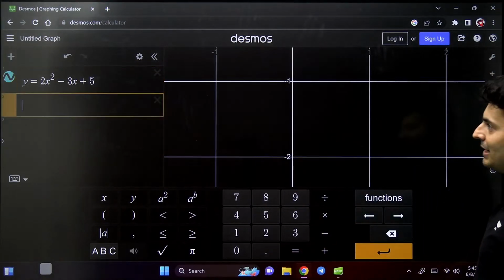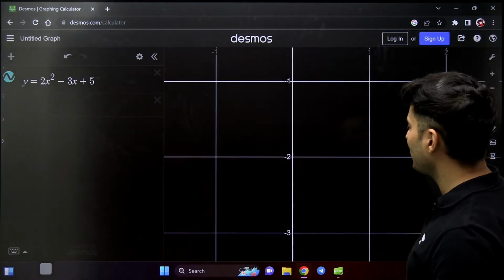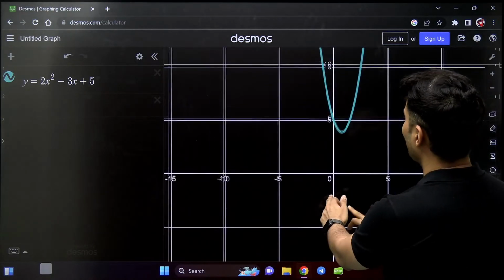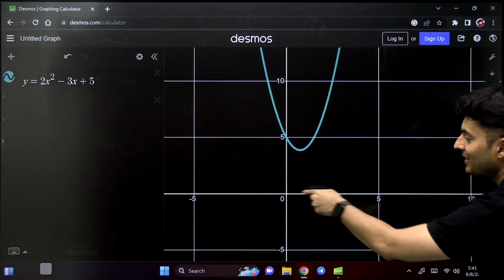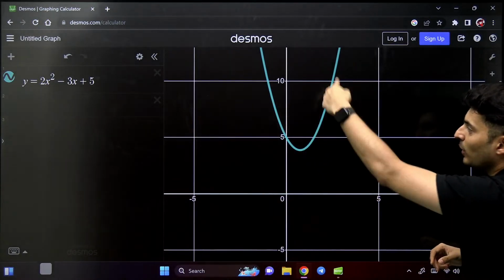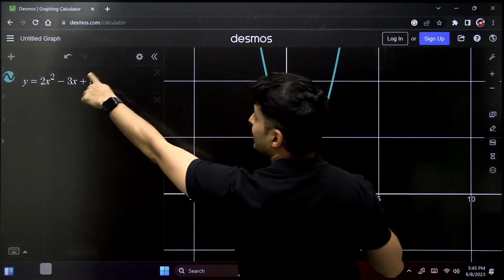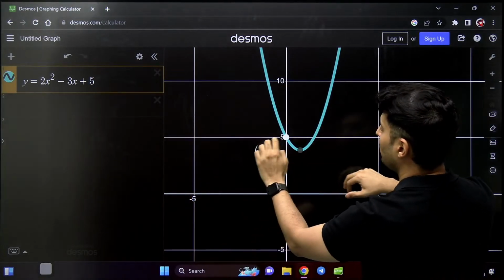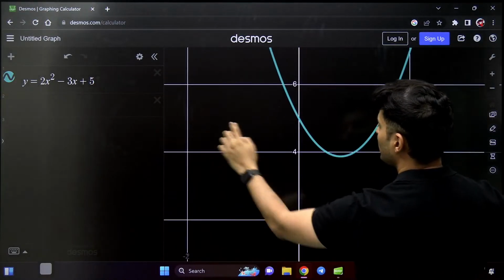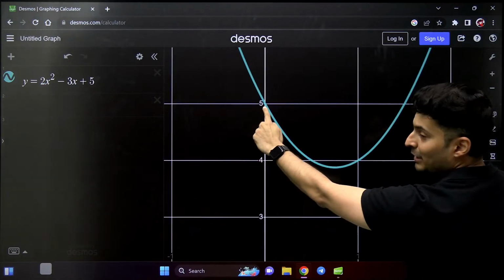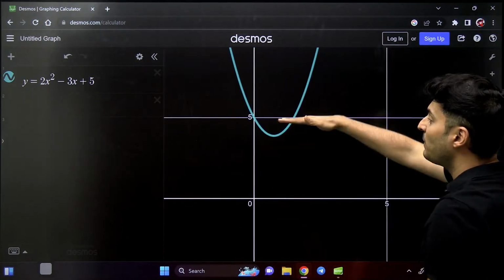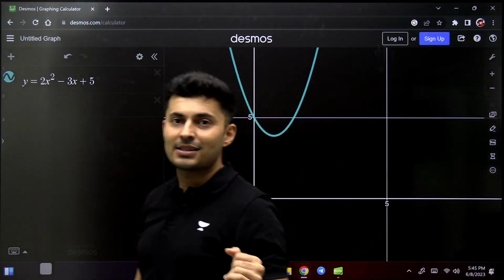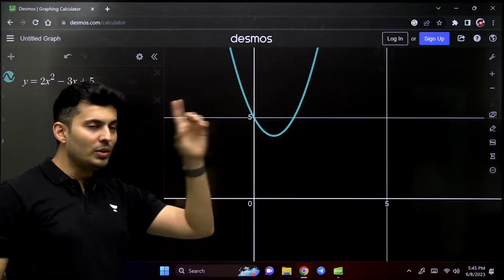Just making some random equation. Obviously it is a quadratic equation. See, look at this quadratic equation. This is your x-axis. Do you see the constant is 5? It is actually passing through that point 5 over here. Very good. And do you see it is above the x-axis? So can you tell me how many roots it has?